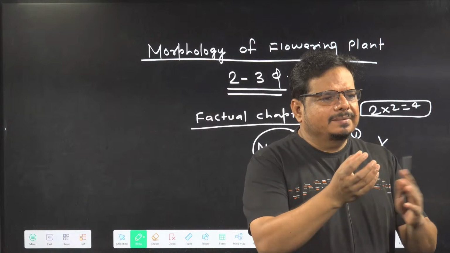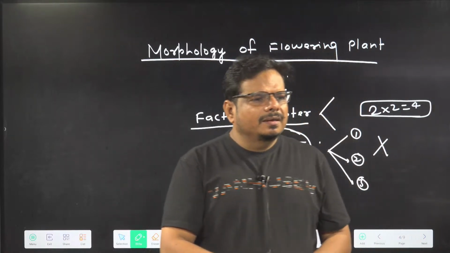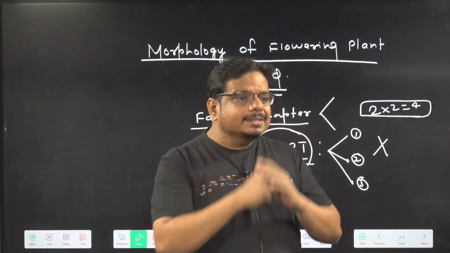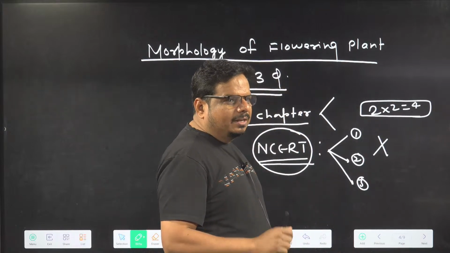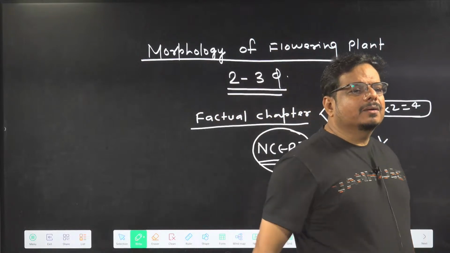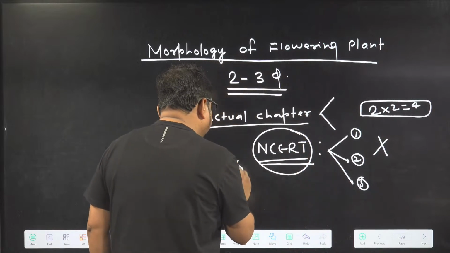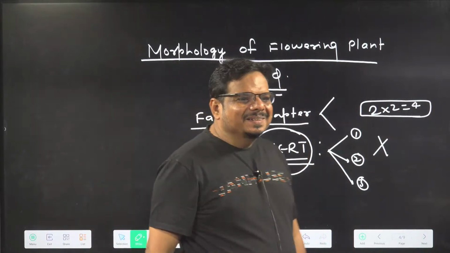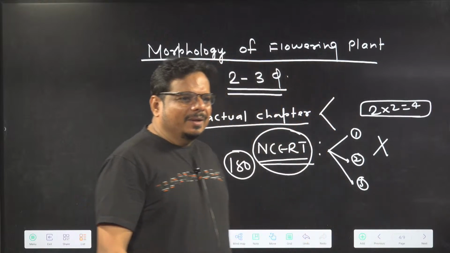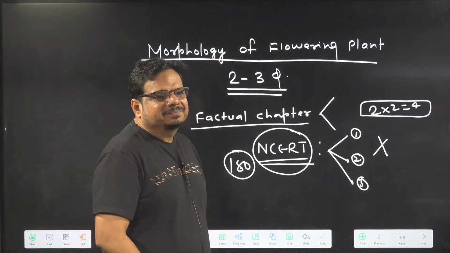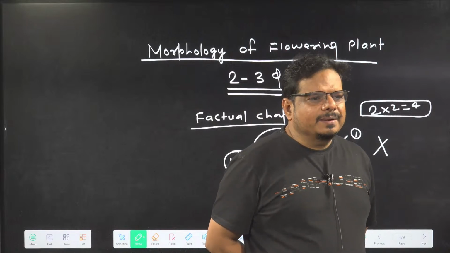Either actively, passively, by making assertion-reason, by making a statement, they try to confuse you. And trust me, morphology is a very easy chapter. Everything NCERT is going to ask. In the paper, we will frame the question from NCERT only. And I want to see next Sunday how many 180 are coming, here, one chapter, not even a full chapter. So you work for 180. The paper definitely we will frame from the NCERT only.